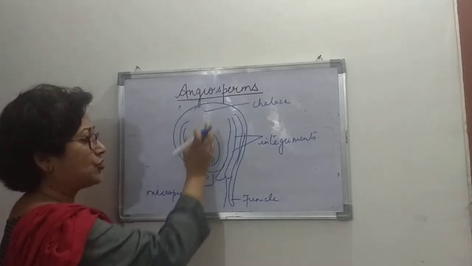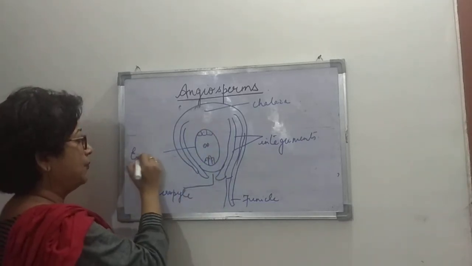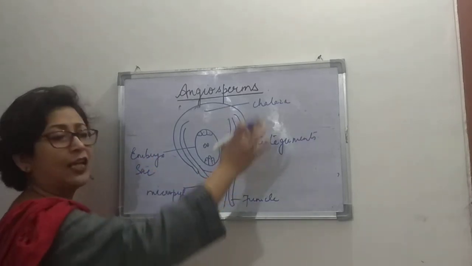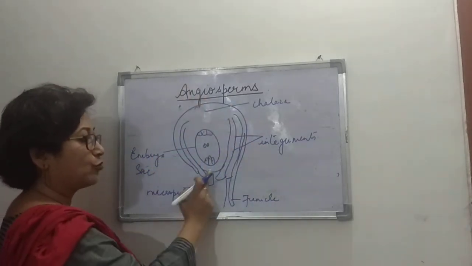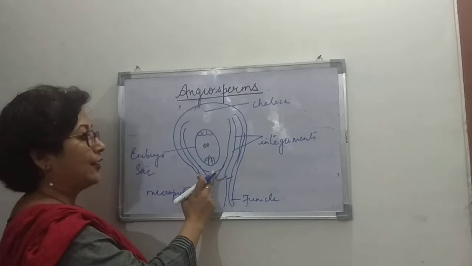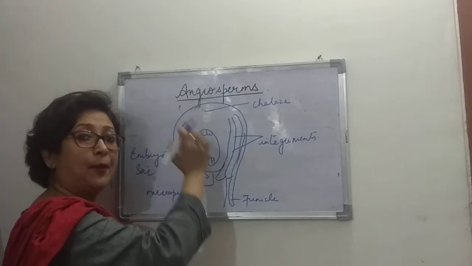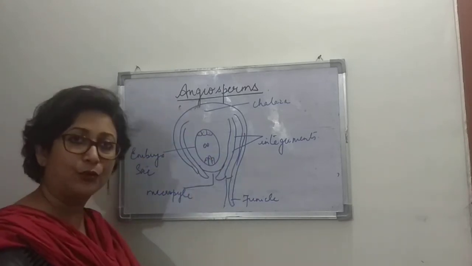Now this is the embryo sac. The pollen tube enters through the micropylar end, through the micropyle, and it has to enter the embryo sac for fertilization to take place.